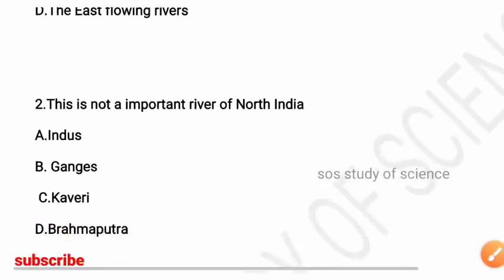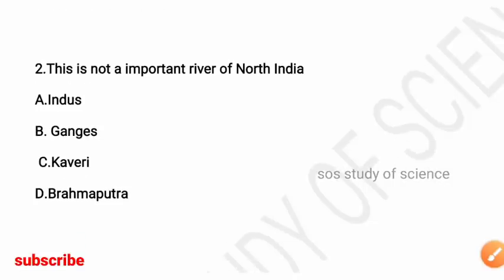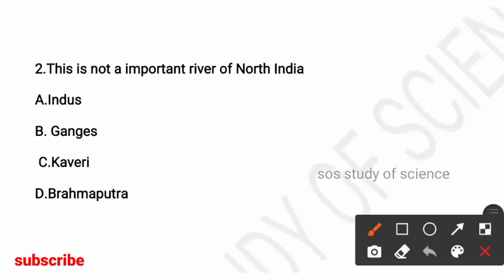So the next question, this is not an important river of North India. Options are Indus, Ganges, Kaveri, Brahmaputra. See, among the four, which is not the important river of North India? So here the right answer is option C, Kaveri.